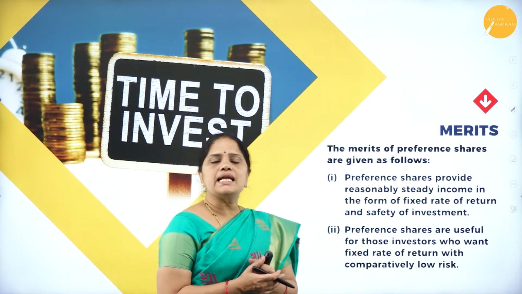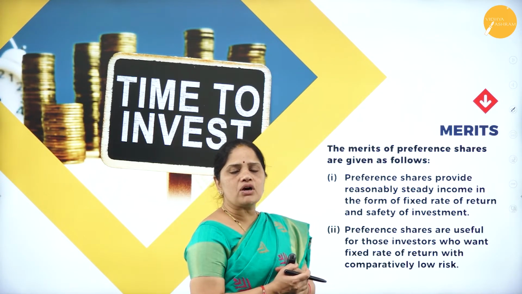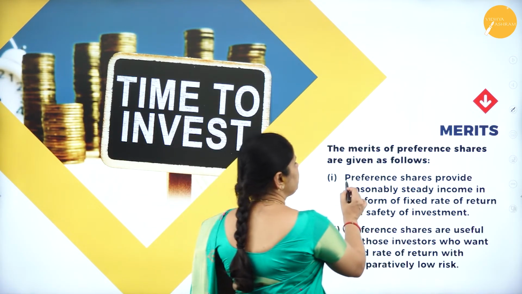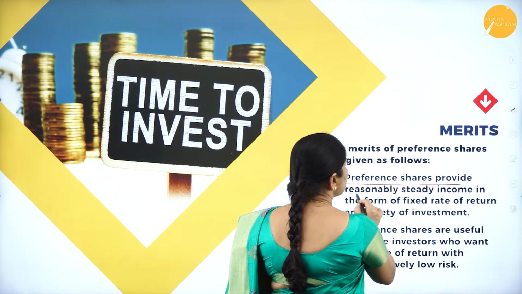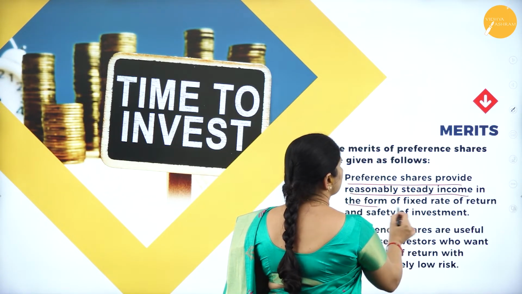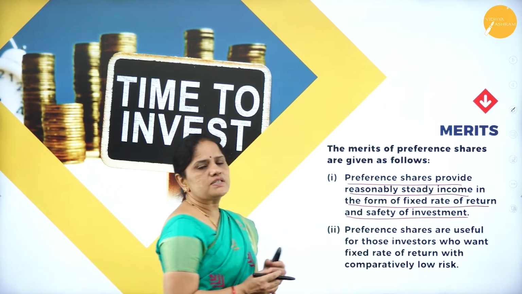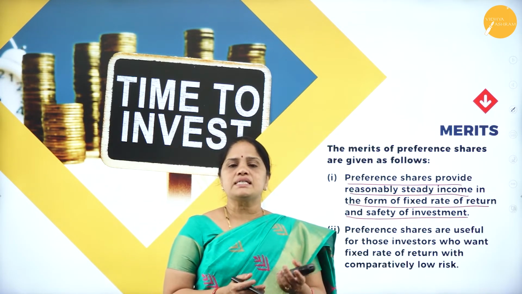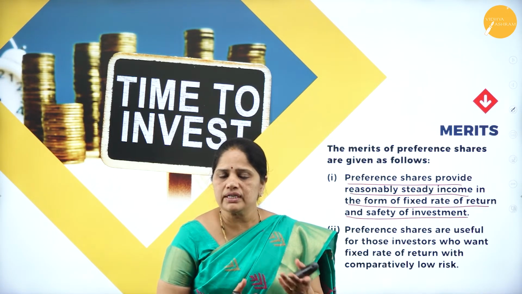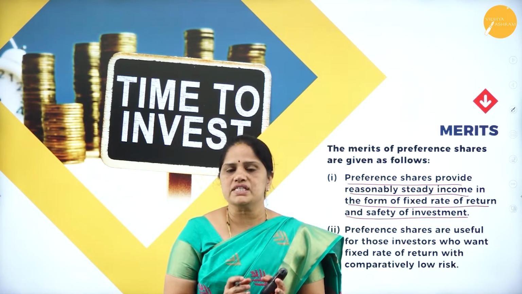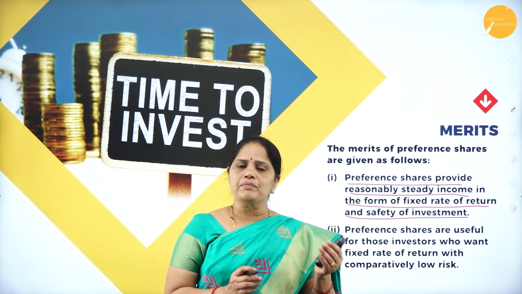Next, let us go into the merits of preference shares. What are the merits here? Preference shares provide a reasonably steady income in the form of a fixed rate of return, and safety of investment. Suppose you are a first-time investor and you want to invest in the shares of a company, then one of the safest investments is to go in for preference shares.